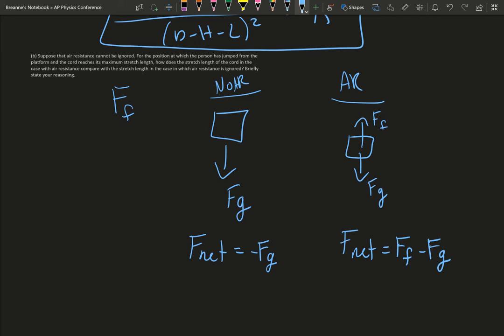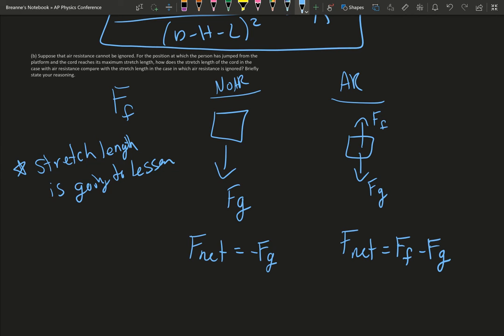Since not all the force is going down, and you have some force that's counteracting it, you know it's not going to stretch as far. So you definitely need to make sure you state that your stretch length is going to lessen. It's going to lessen. Definitely make sure you state that. And then another thing is,